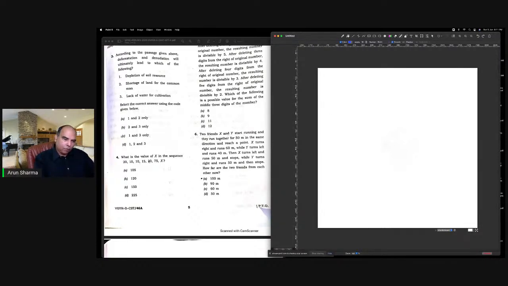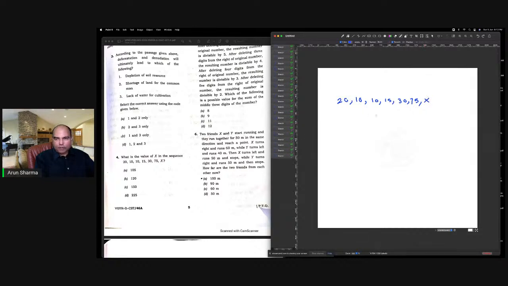Question number 4: what is the value of x in the sequence? तो इसमें basic principle होता है कि you have to look at additions, subtractions, multiplications, divisions, etc. What's happening, and then you have to start to think about, is it an increasing addition, increasing subtraction, increasing multiplication, increasing division, etc. So यहाँ पे x की value निकालनी है आपको.